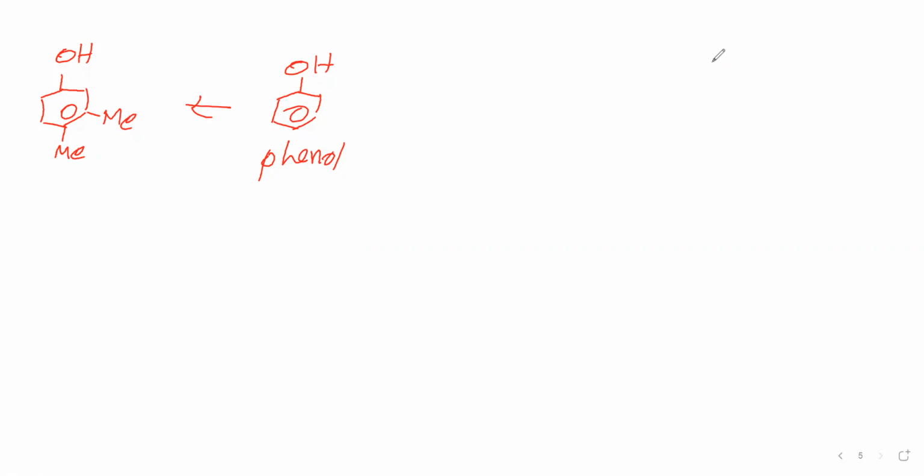Phenols means the OH group oxygen is directly linked to an aryl group. What is an aryl group? Aryl group means aromatic ring, aromatic compound.